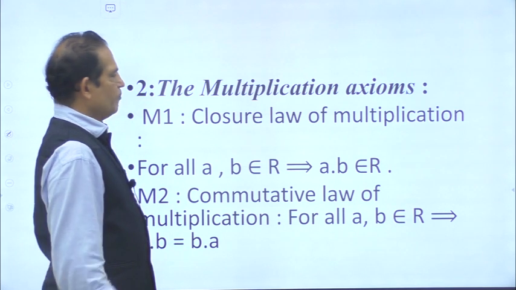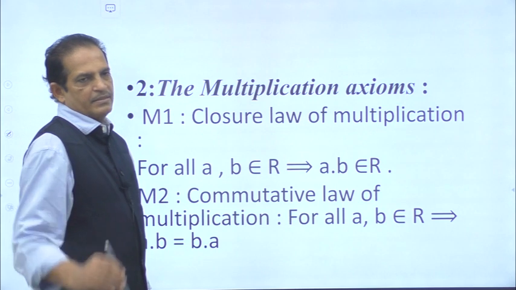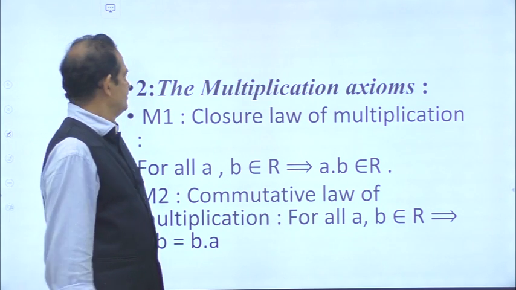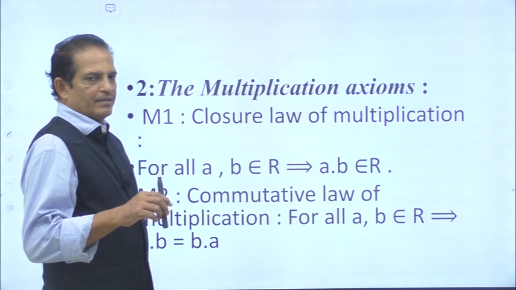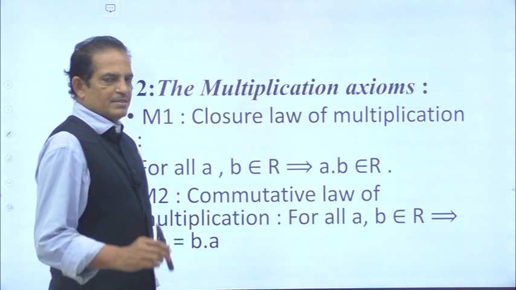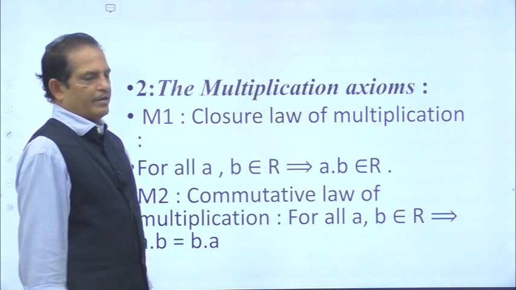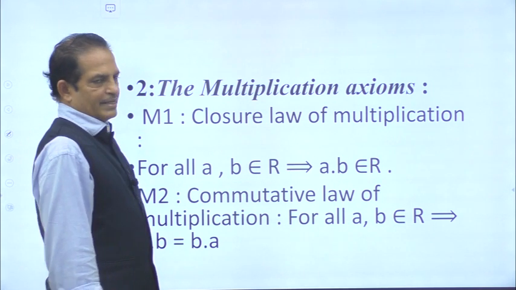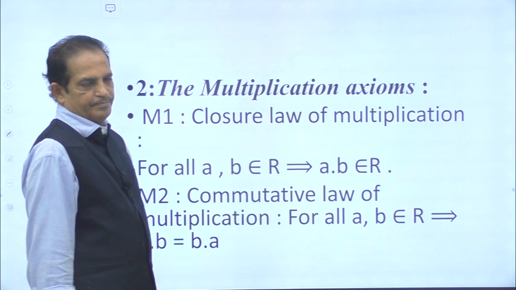Now, multiplicative axioms. So, same properties with multiplication. Additive properties are denoted by A1, A2, A3, A4, A5. Likewise, multiplication properties are denoted by M1, M2, and so on. So first M1, closure law of multiplication.